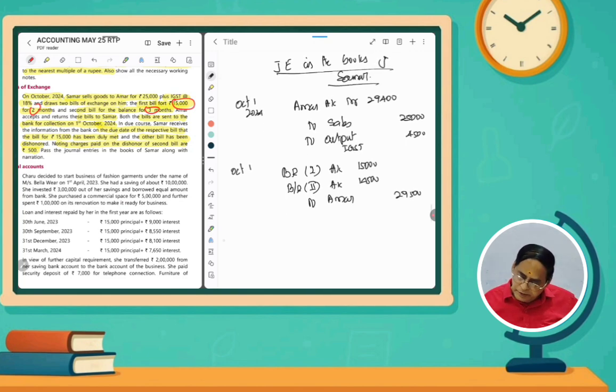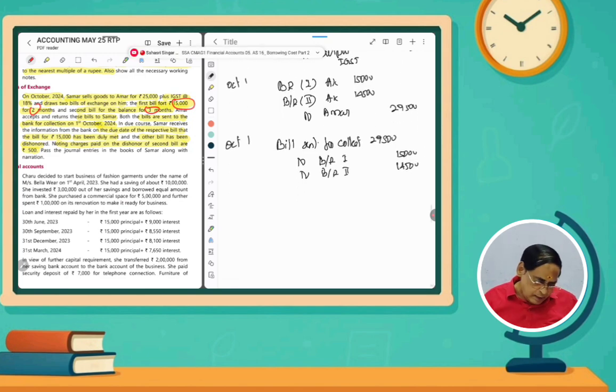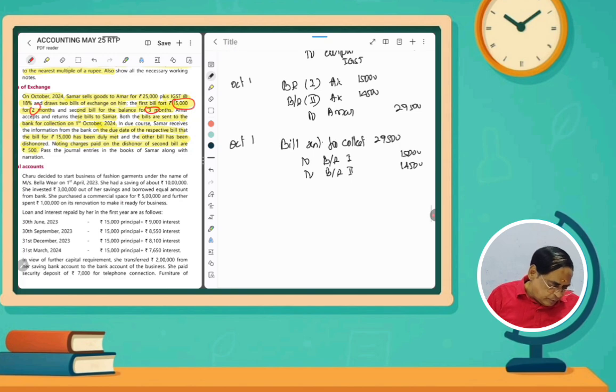But on the same date, October 1, it was sent for collection. That means bills sent for collection account debit, for how much? 29,500, to bills receivable number 1, and then to bills receivable number 2. So for 15,000 and 14,500 rupees.